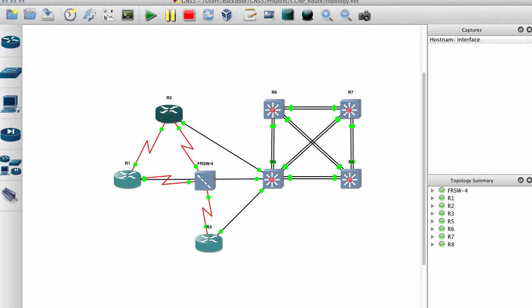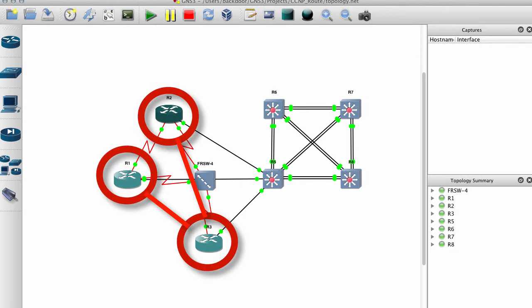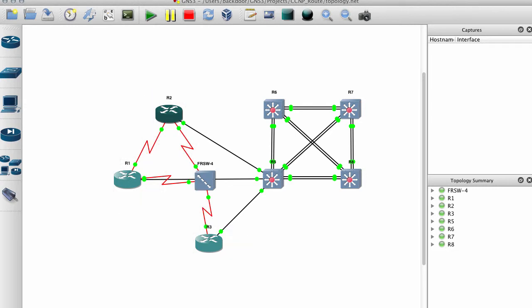So let's take a look here. We've got our lab. It's basically a hub and spoke design. R1 and R2 are the spokes. R3 is going to be the hub. And if you want to know how to set up the lab, there is another video you can reference for how to set this lab up. But basically, it's a real straightforward hub and spoke design that we're going to take a look at. We're going to enable EIGRP to run between these three routers.